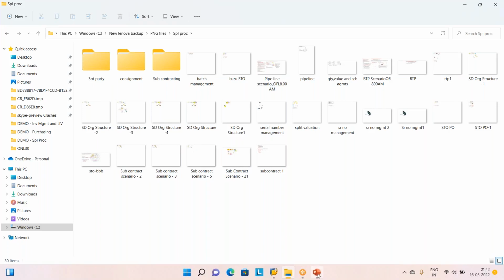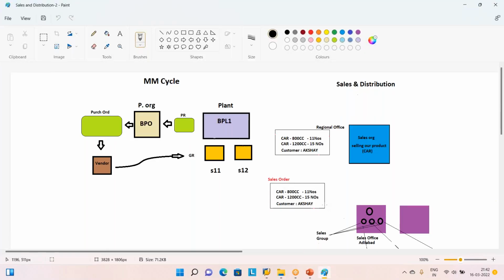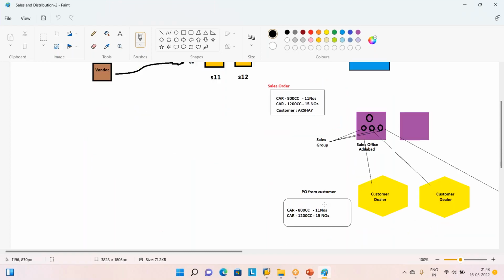If it is not there, no problem. I have one. Just give me 1 minute. A picture speaks more than words. Very good. That's why, to get clarity.